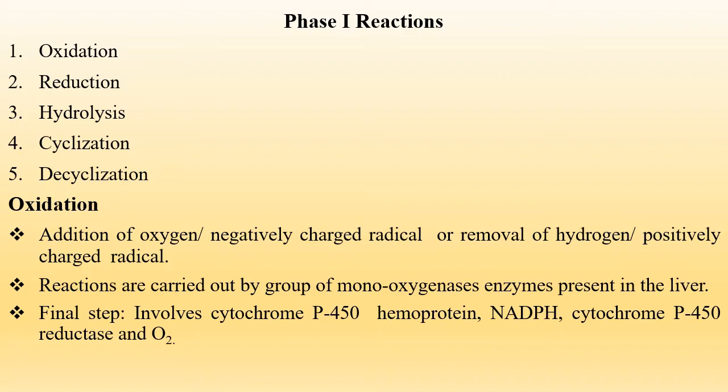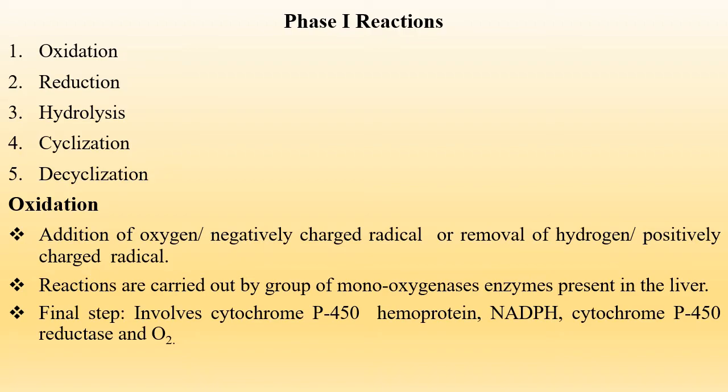The oxidative reaction increases hydrophilicity of xenobiotics by introducing polar functional groups such as the hydroxyl group. Such polar metabolites can thus rapidly undergo phase 2 reaction or be excreted by the kidney. Basically, addition of oxygen or negatively charged radical, or removal of hydrogen or positively charged radical, is known as oxidation.